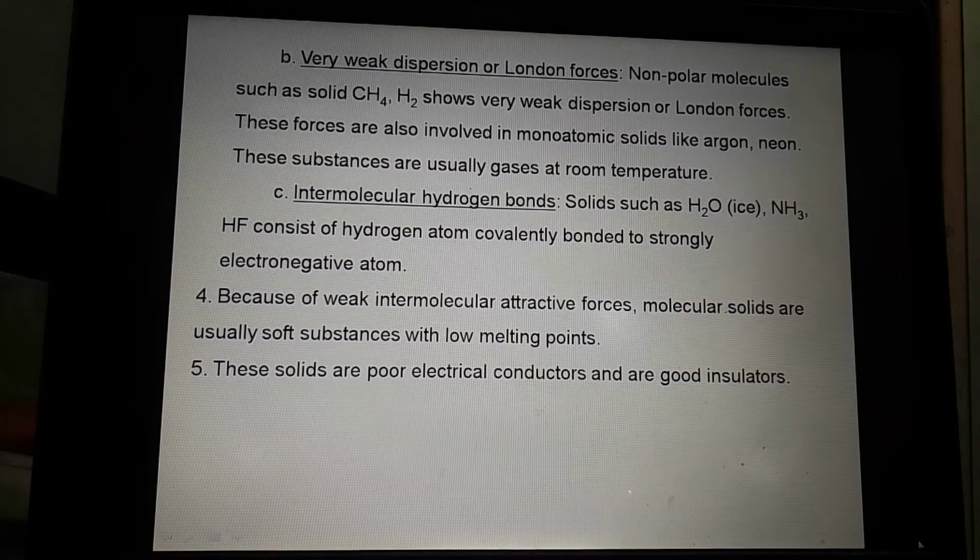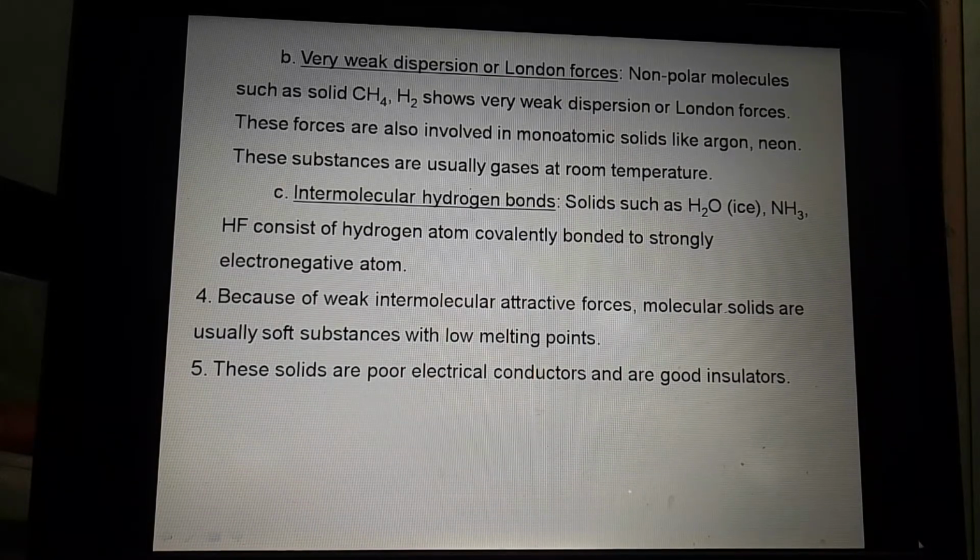Okay. Now, the third one is the intermolecular hydrogen bond. For example, water in the form of ice, ammonia, HF. These contain a hydrogen atom which is covalently bonded to a strongly electronegative atom. In case of water, oxygen is strongly electronegative.